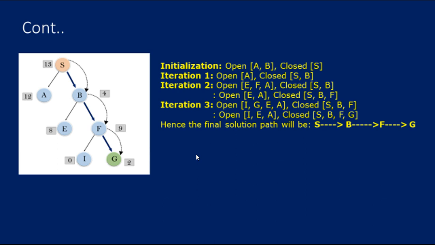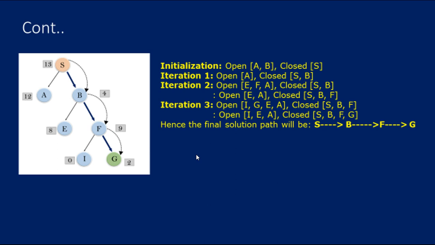Next, iteration 2, by considering B. Here B is the initial node, the parent node, so we move the parent node to the closed list. I hope you are getting it. B's child nodes are E and F, so we keep E and F in the open list. By comparing the heuristic values of both E and F, we move the higher value to the closed list. So we move F to the closed list.